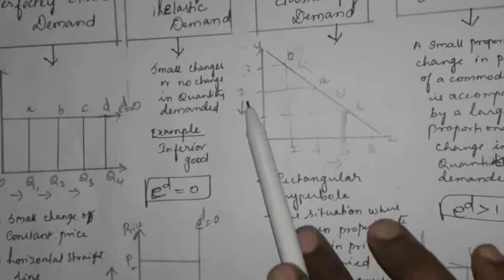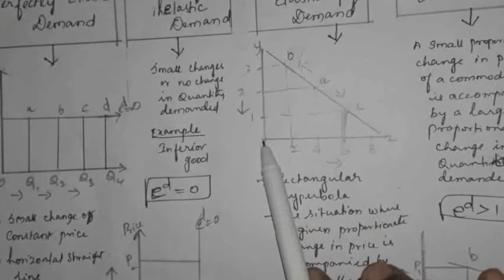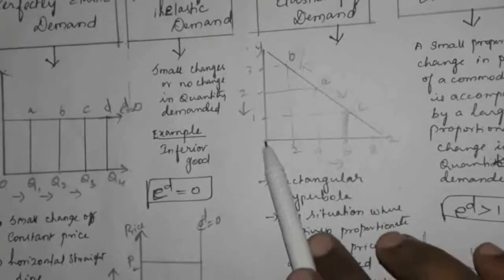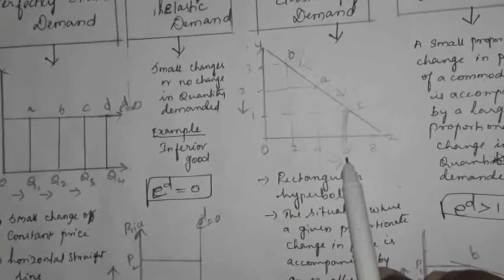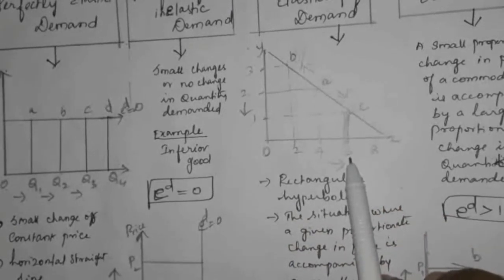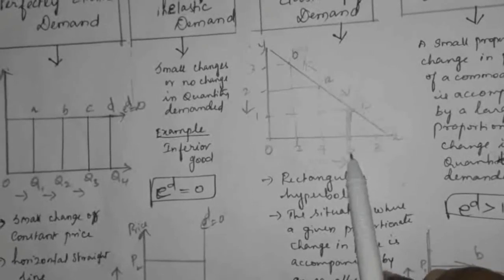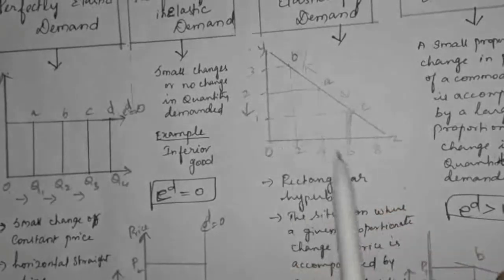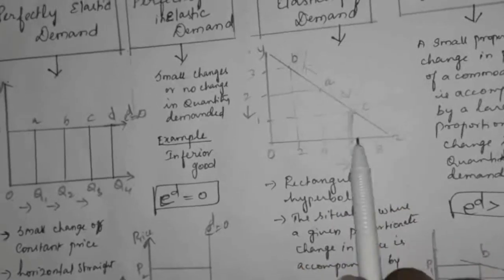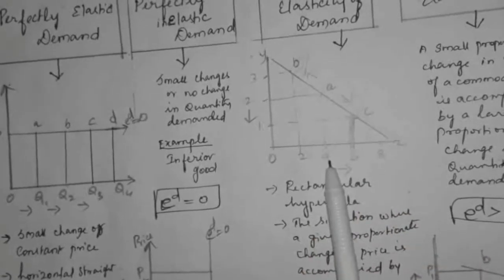If the y-axis represents price, if price increased from 0 to 1, what happened? There will be 6 units of the product demanded. If the price increased from 1 to 2, then what happens? They have chosen this point.